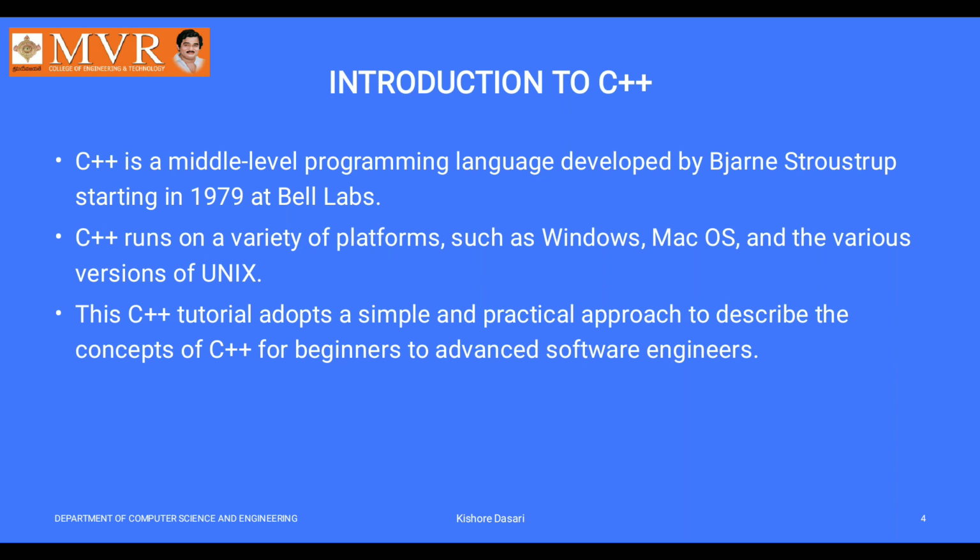Then Mac OS, which is developed by Apple, and various versions of Unix. Unix is a different type of program, a different type of environment, and Fedora, Red Hat Linux, etc.